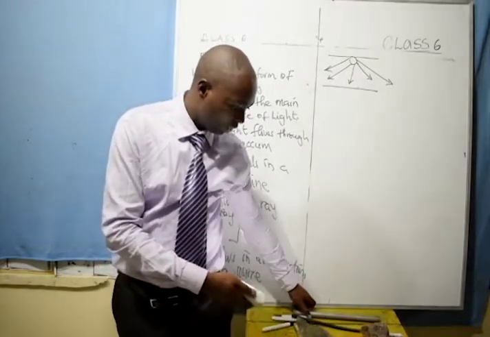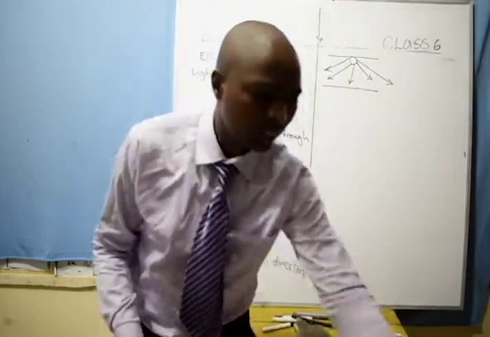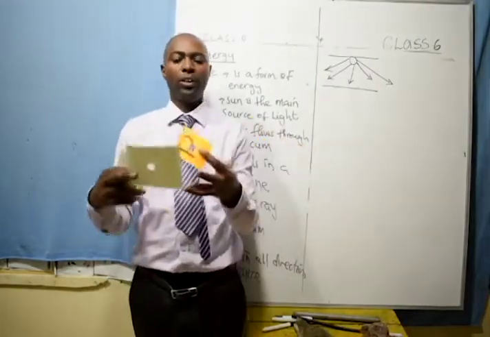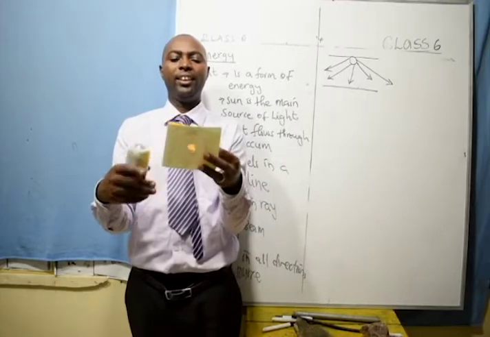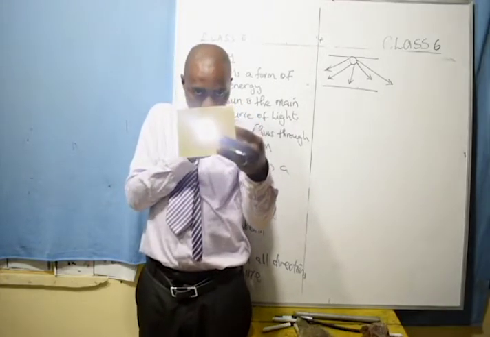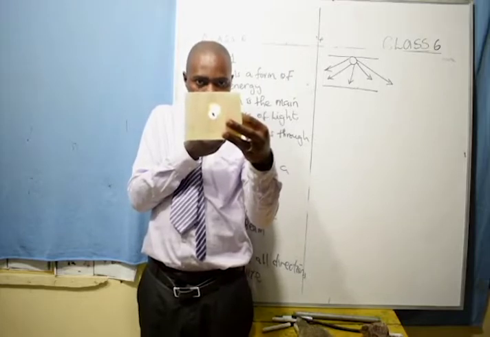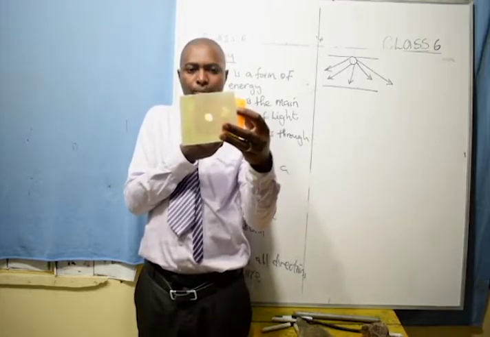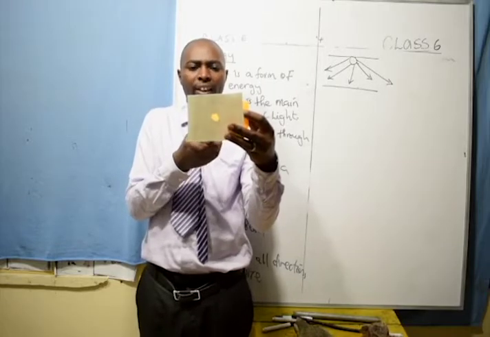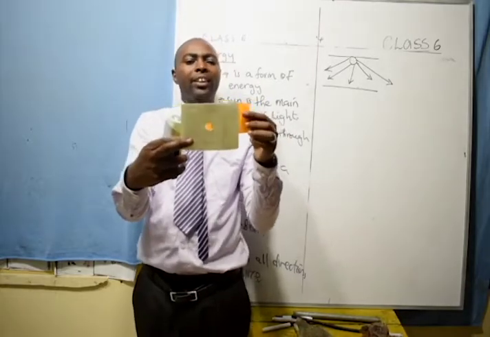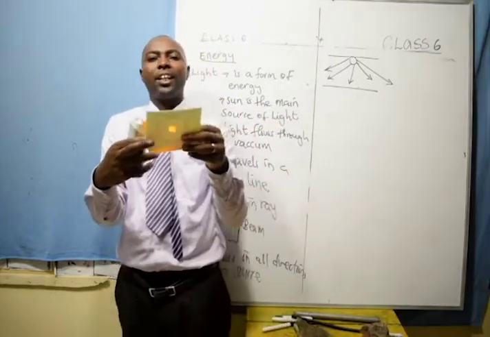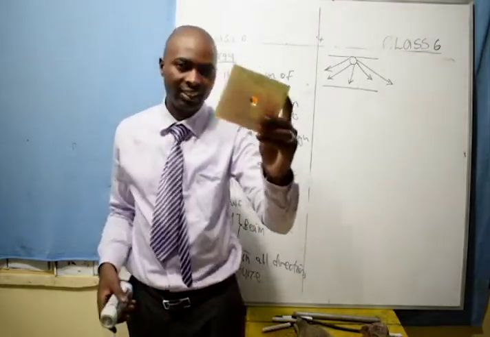The other point I want you to learn is, if you put cartons, there's a hole. I want this hole to be the center of light. If you put holes in a straight line, then you torch, you are able to see the light. But if I move one of the cartons, meaning that these holes are not in a straight line, you cannot see. These two practicals are trying to explain that light flows in a straight line.